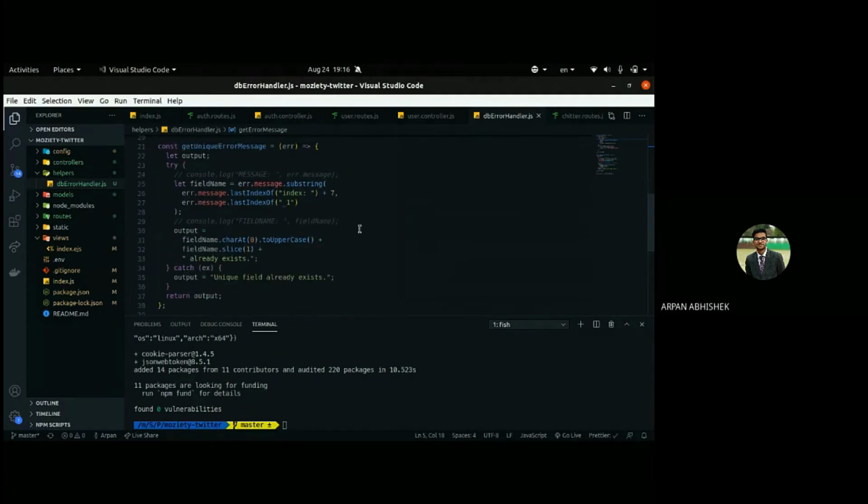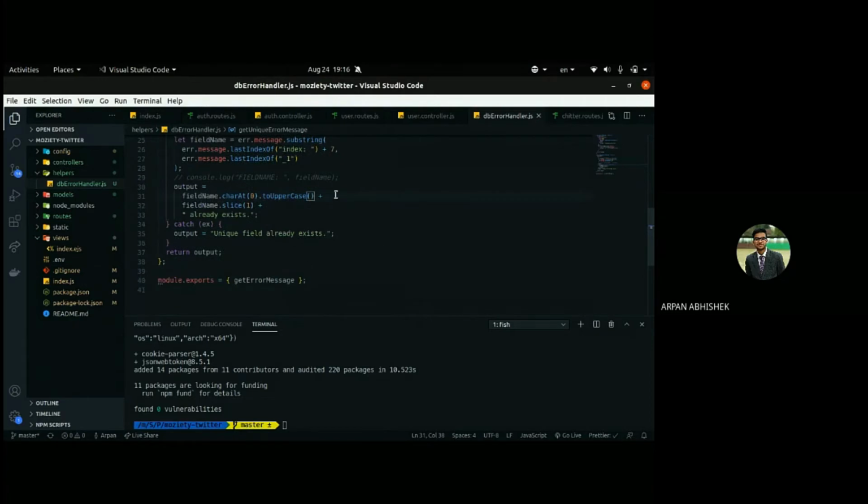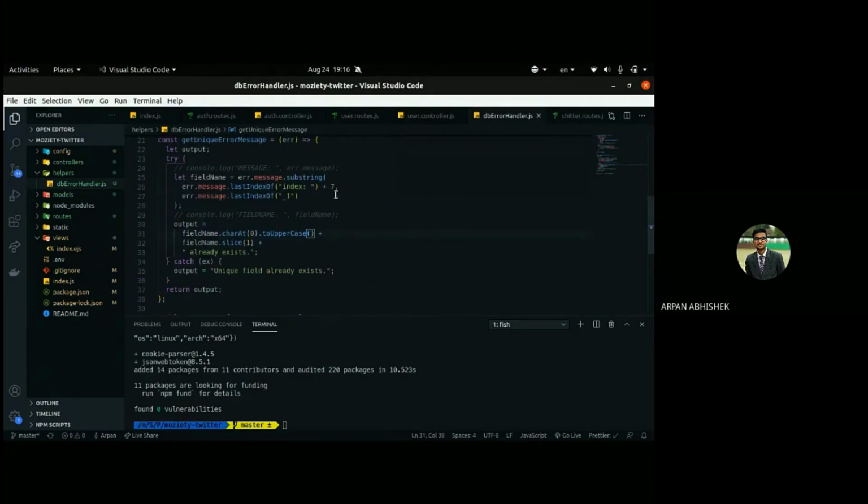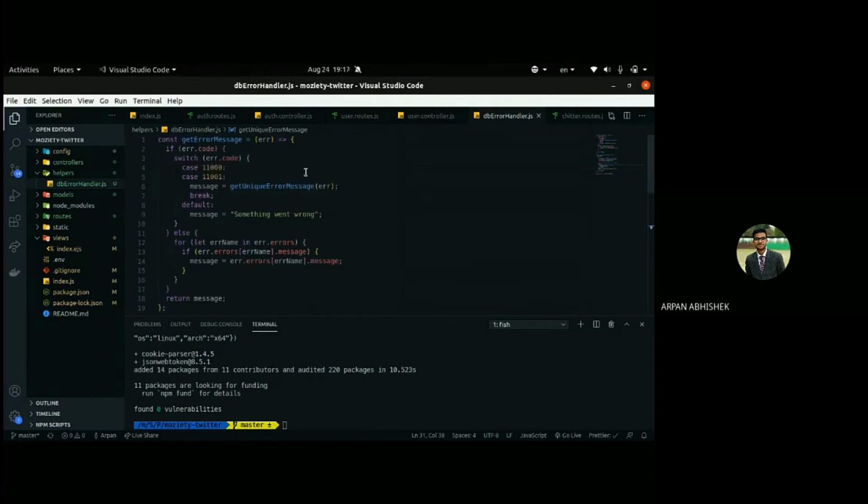That we have to handle. It will give some cryptic error message which we don't want to show to the user. That's why we convert it to readable messages. That's what this db error handler file is doing.